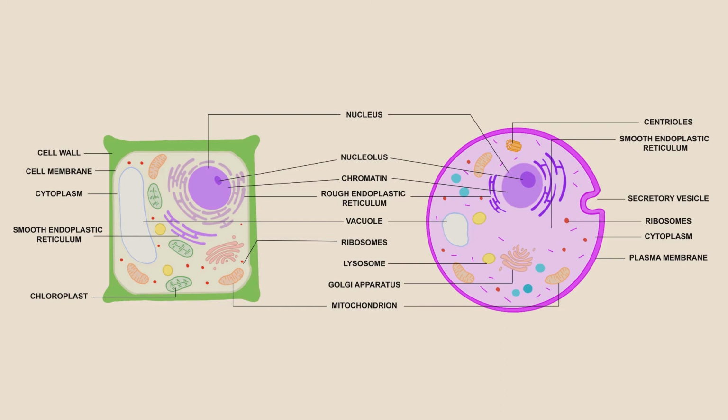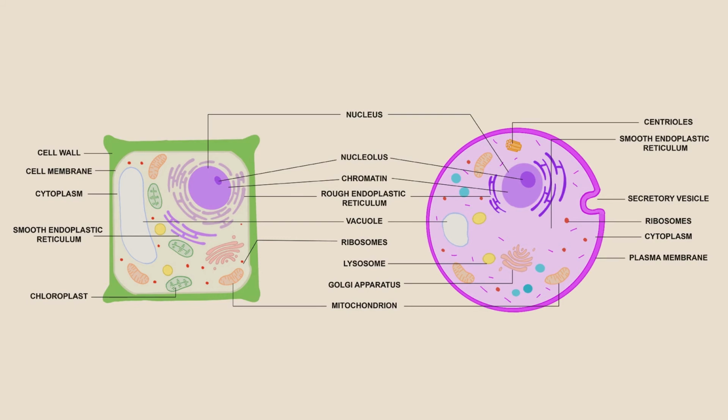Endoplasmic reticulum is a network of tubular structures attached to the nucleus. There are 2 types of endoplasmic reticulum, the smooth ER and the rough ER. The difference is due to the presence of ribosomes on the latter. The Golgi apparatus is a membrane-bound organelle seen within the cytoplasm, which is involved in the processing of proteins and sending them to their destination.